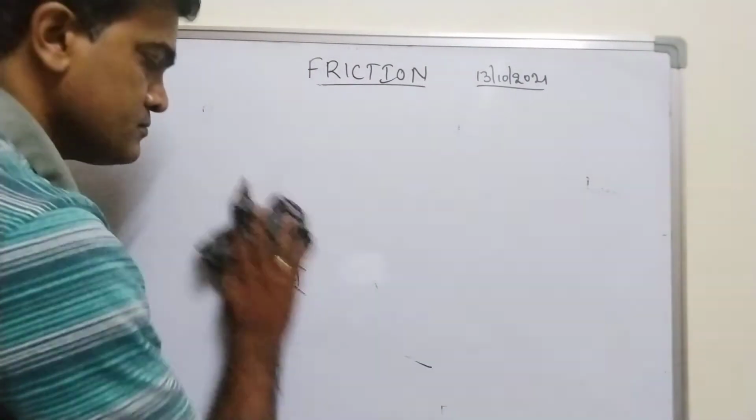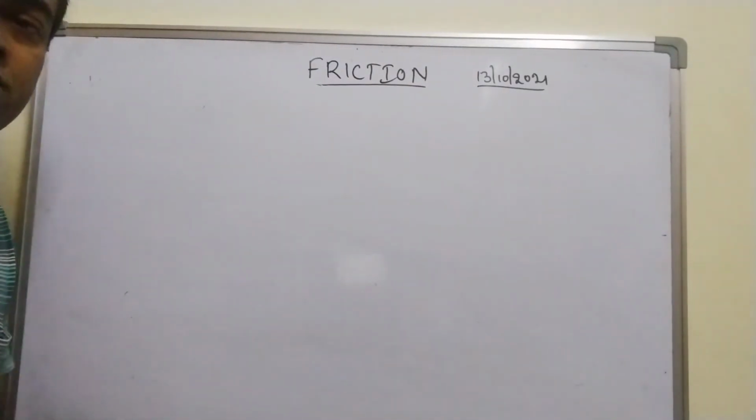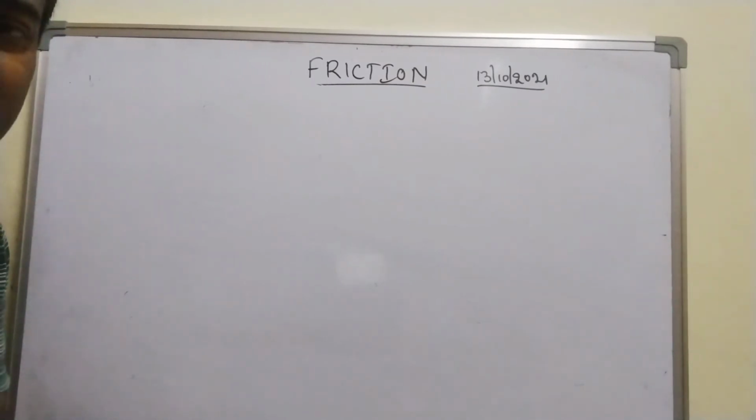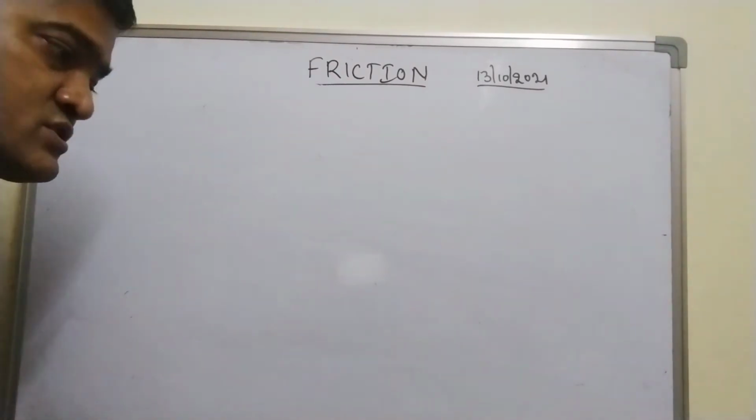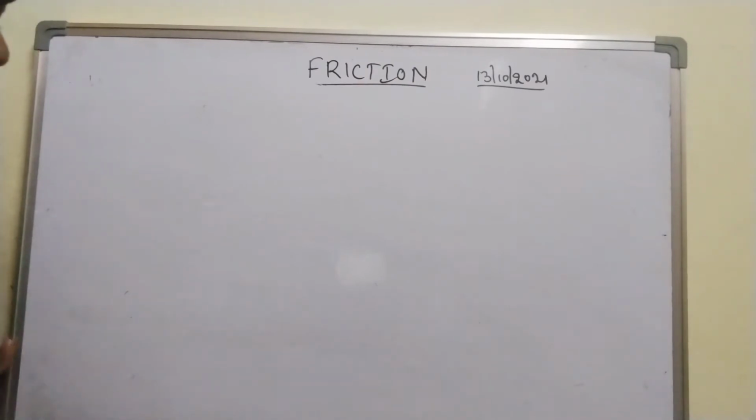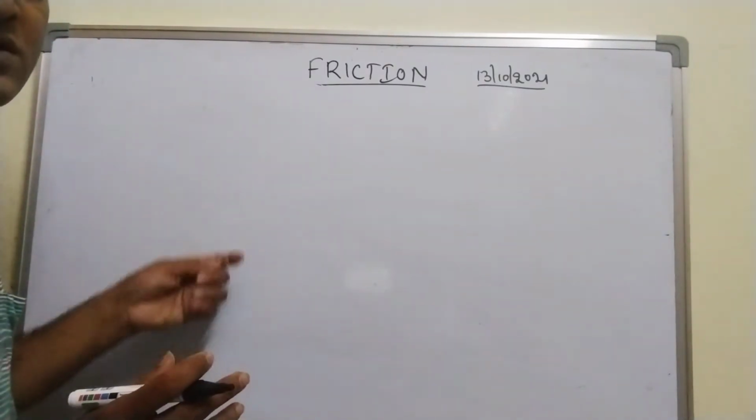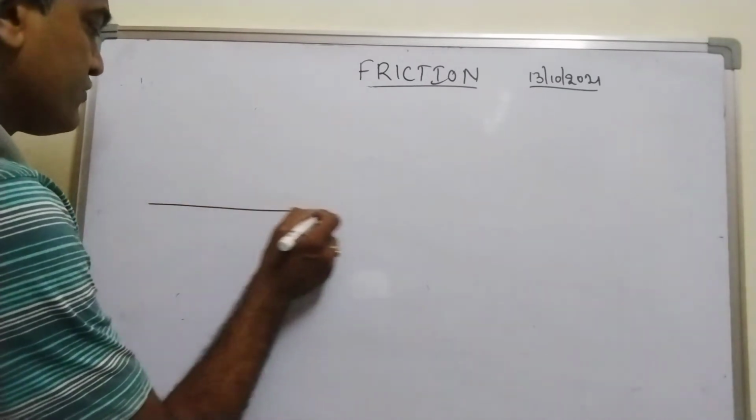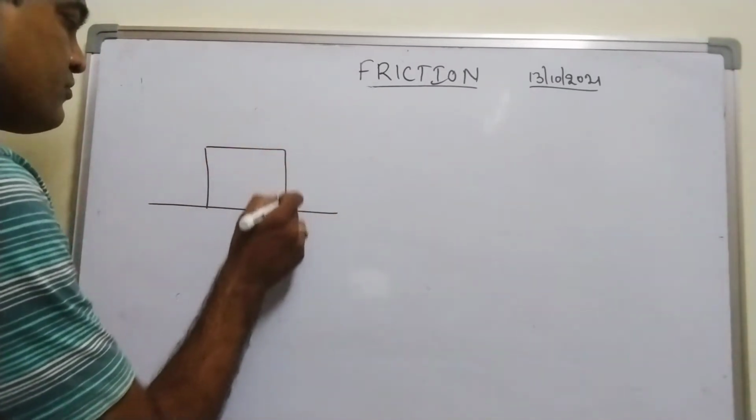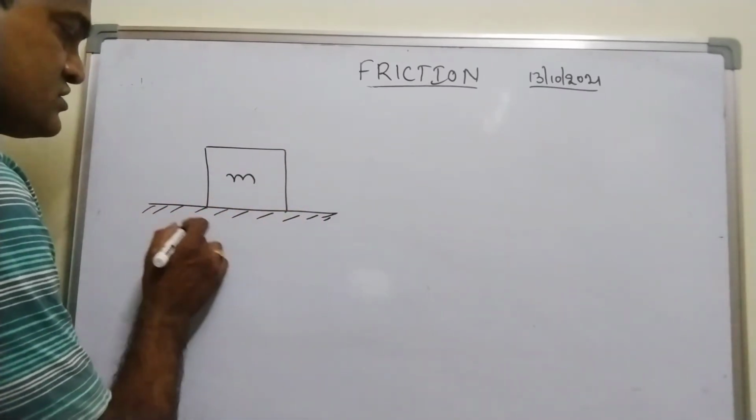Now, in order to understand friction very well, you need to understand a graph between friction and applied force. You need to understand the graphical behavior. But meanwhile, before drawing the graph, let me take the same example of a block of mass m lying on a horizontal surface.